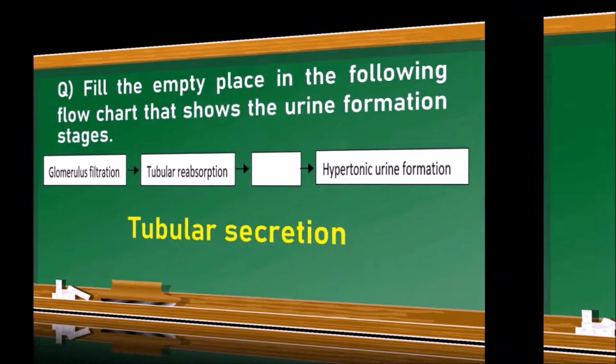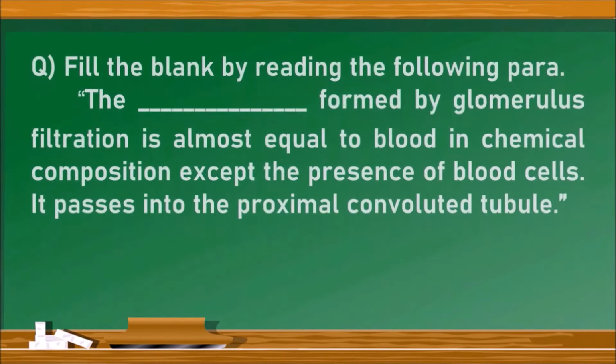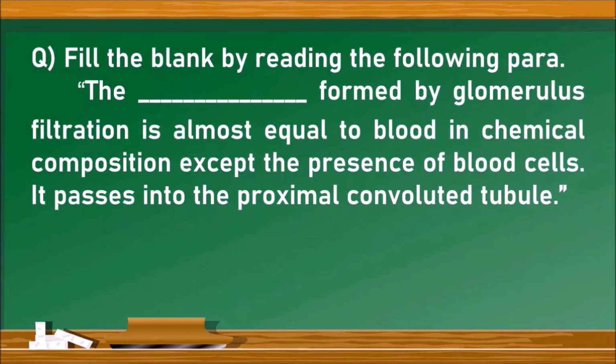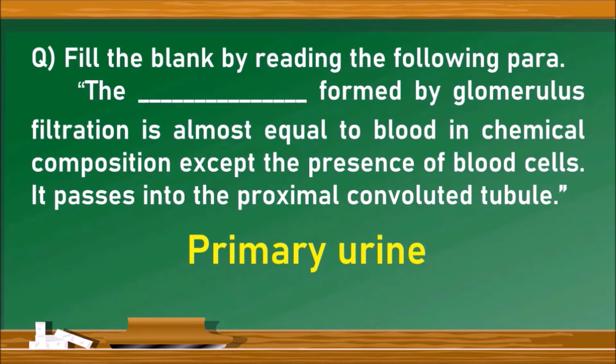The next question. Fill the blank by reading the following para. The dash formed by glomerulus filtration is almost equal to the blood in chemical composition except the presence of blood cells. It passes into the proximal convoluted tubule. So, what is formed by glomerulus filtration immediately? That is primary urine.